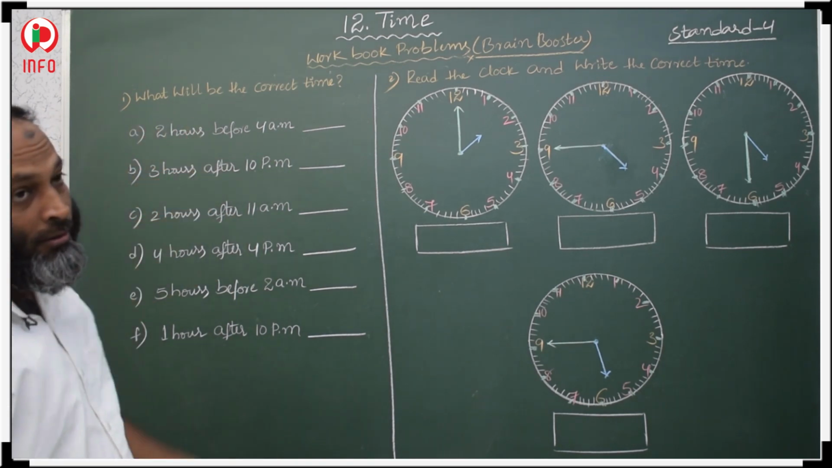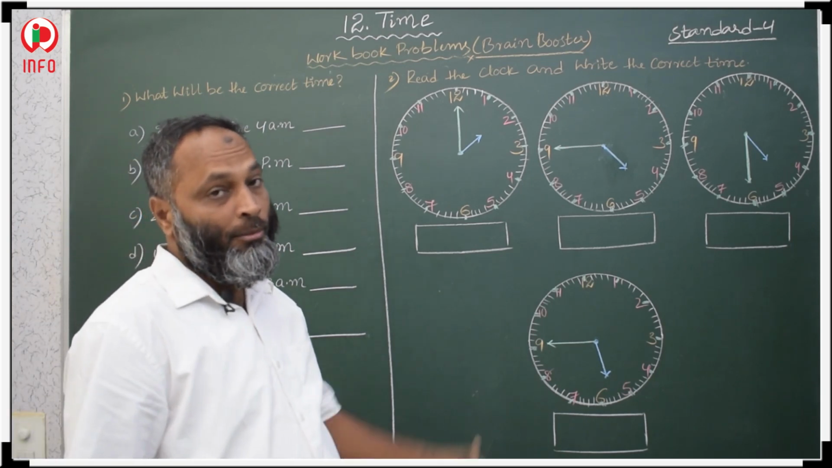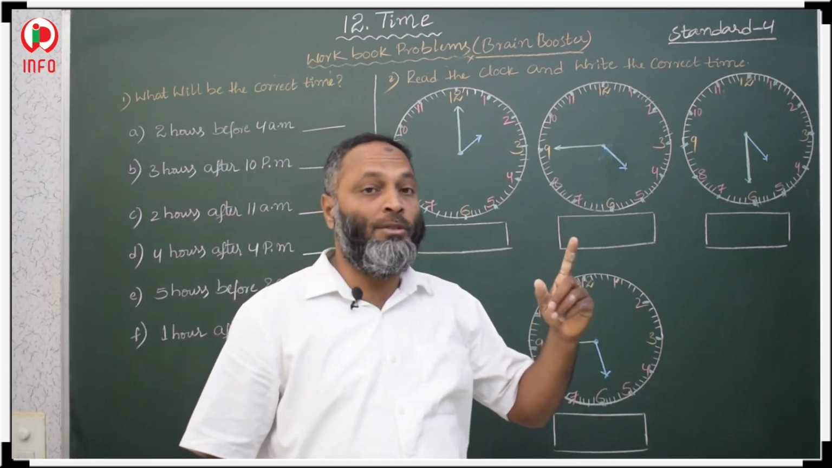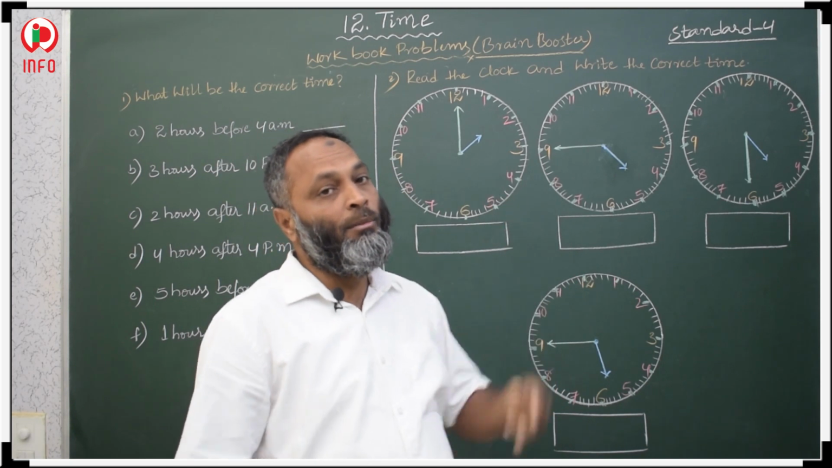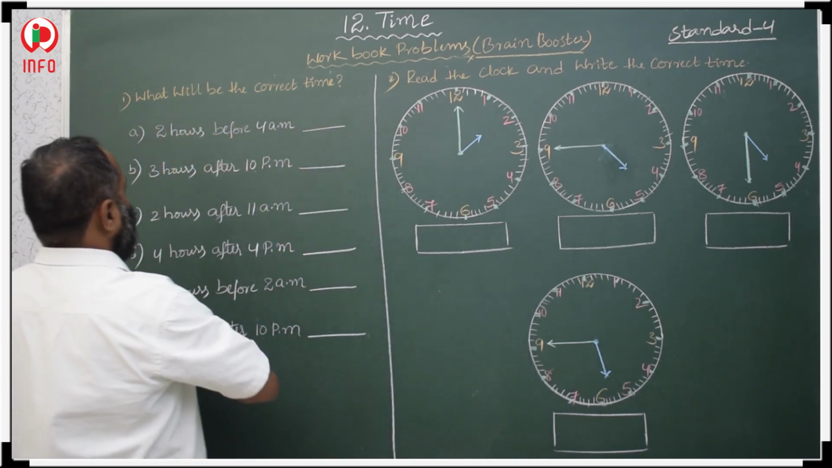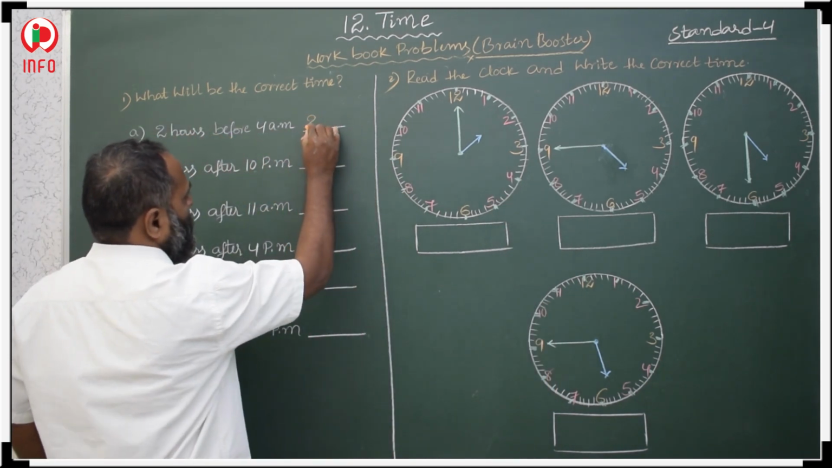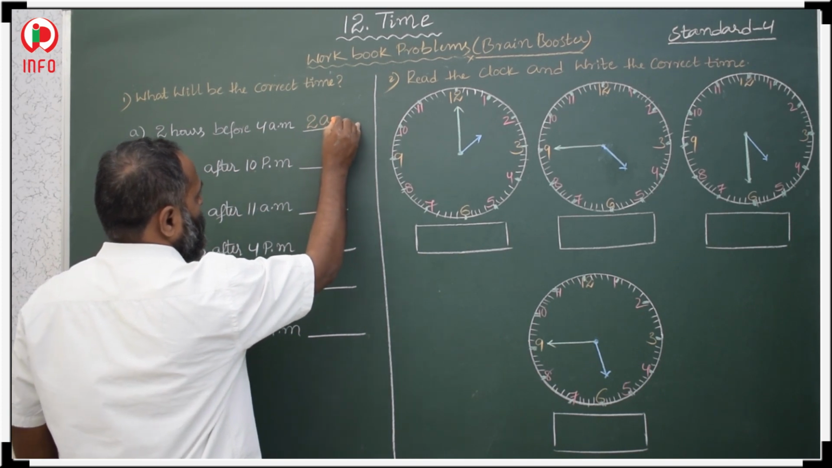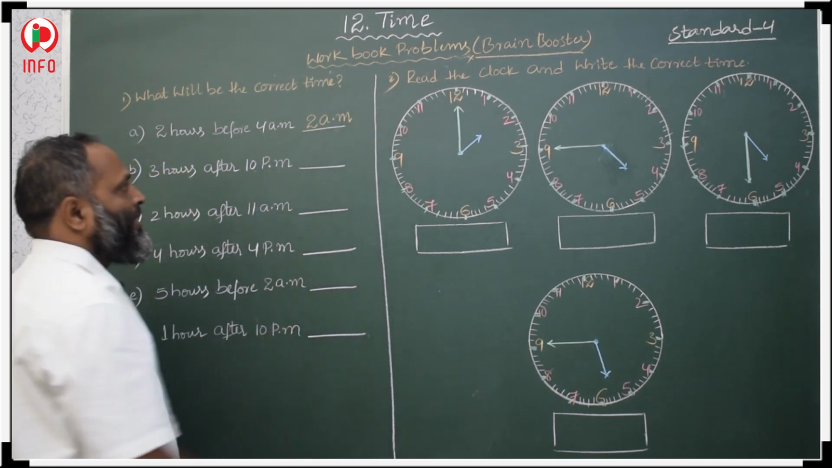So what will be the correct time? 2 hours before 4 a.m. Before means we should count back. 4 to 3, 3 to 2 means 2 a.m. Before 2 hours means 2 a.m. 2 hours before 4 a.m. is 2 a.m.